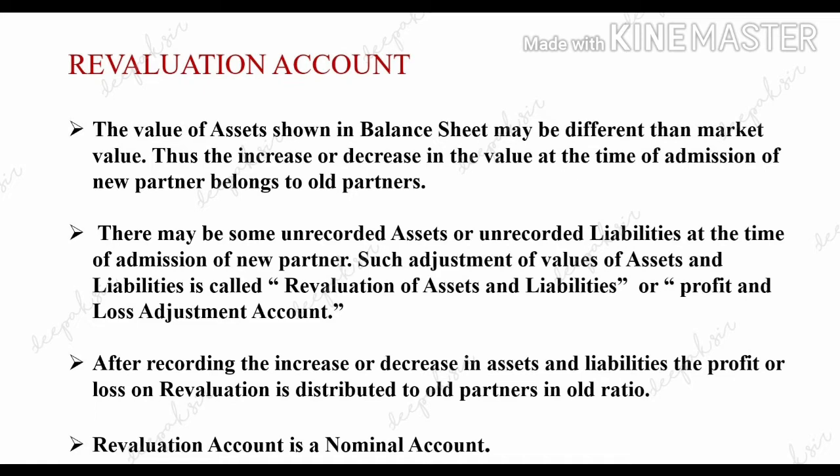So whenever the old partners find out the new value of all the previous assets and liabilities, this revaluation is recorded in the revaluation account, that is, the new value is recorded in the revaluation account, and this account is also called the profit and loss adjustment account.